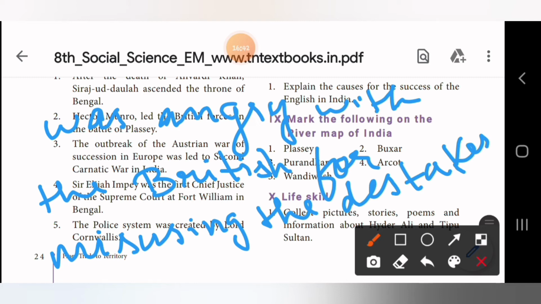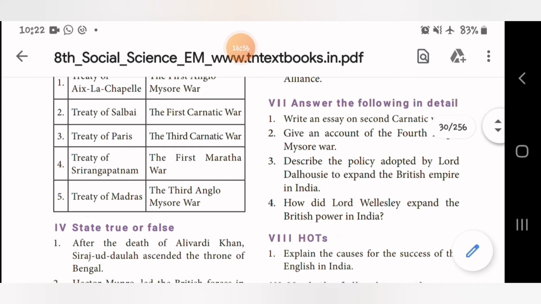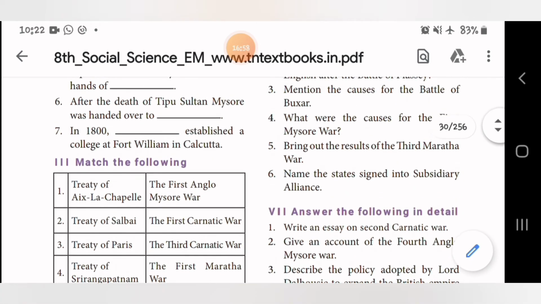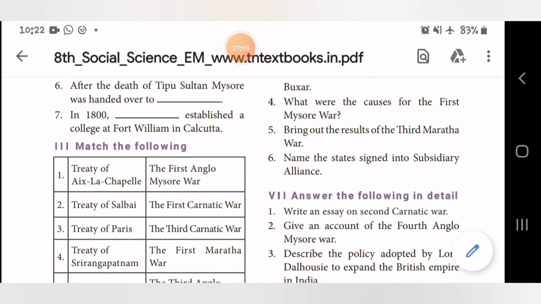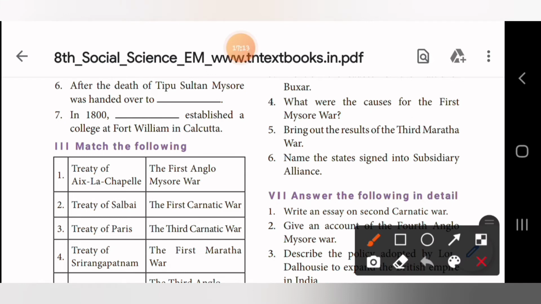Okay, so I'll just read the answer. Mir Qasim, the son-in-law of the Nawab of Bengal, revolted as he was angry with the British for misusing the Dastaks. Dastaks is nothing but what? Free duty passes. Okay, so next one is fourth one. So what were the causes for the first Mysore war? So this question's answer, page number is 15.